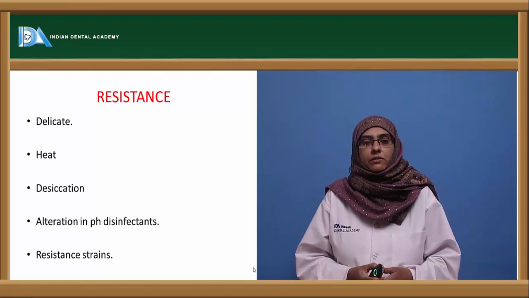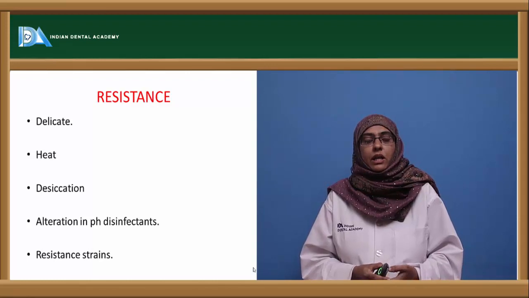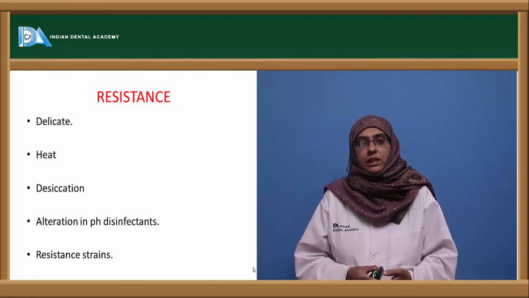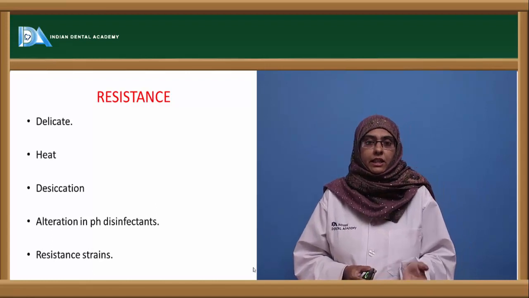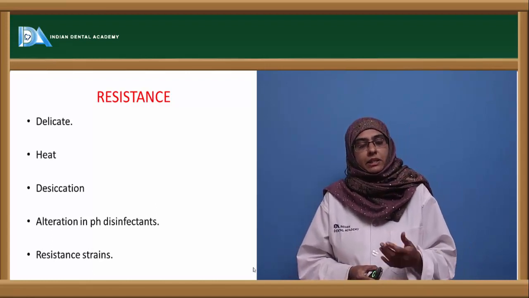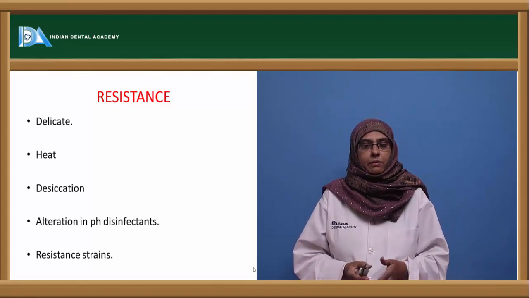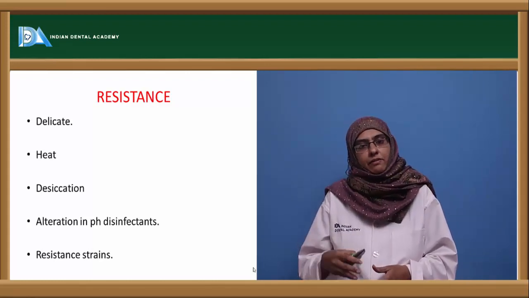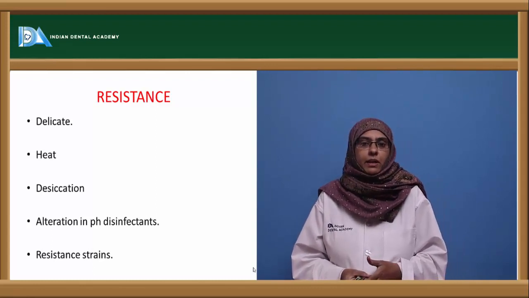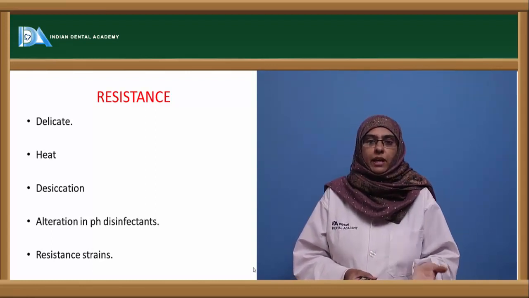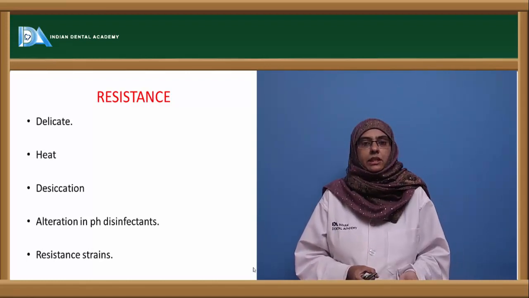Coming to the resistance of this organism, these are highly delicate organisms. They cannot survive without the host, and they immediately die when they are exposed to the external environment. They are heat sensitive. They can be easily killed by desiccation, that is the removal of water. Any alteration in the pH condition can also affect the survivability of this organism, and they are easily killed by minute doses of antibiotics. But recently it has been found that certain resistant strains have come up